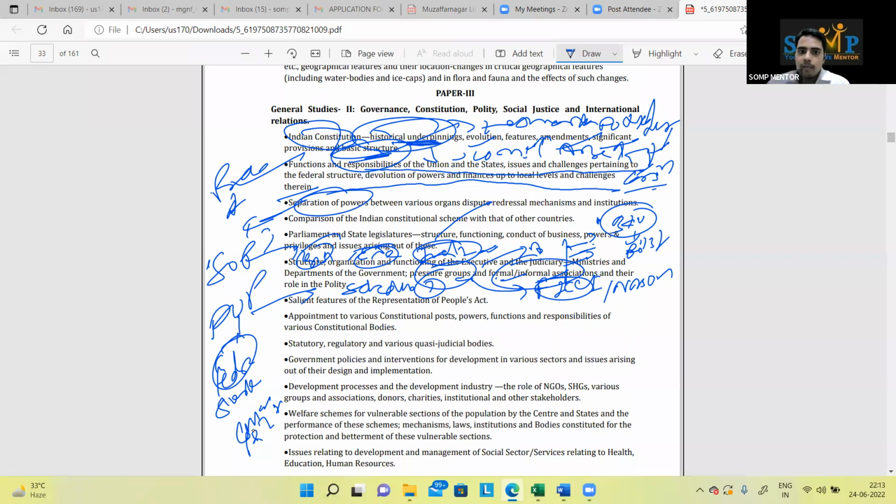Fine. Salient features of RPA. Now this is something Lakshmikant has and UPSC is asking. So provisions have become important, but you will find that when elections are there, a certain candidate has been stopped for making hateful speech, hate speech or violence-inciting speech or something like this. So at least you should work on those areas. Here it has been taken out under the RPA. Now the book will not have mentioned that that candidate had been banned, that came in the newspaper, but it was done through some Act, so that Act is important for you.